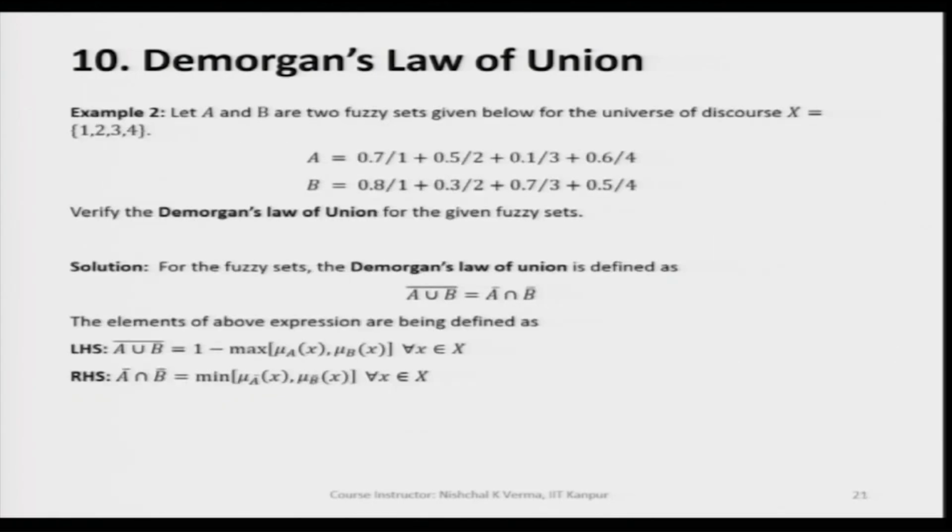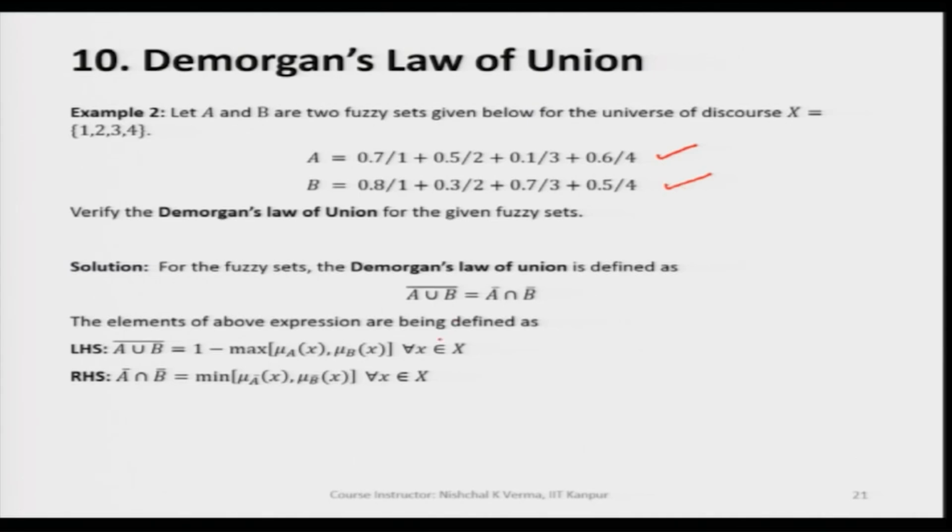Now, let us take an example here with discrete fuzzy sets and see what is happening. Here also we take fuzzy set A and fuzzy set B, and these two are discrete fuzzy sets.